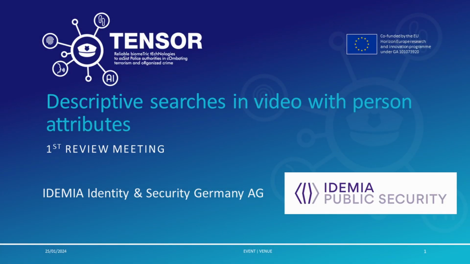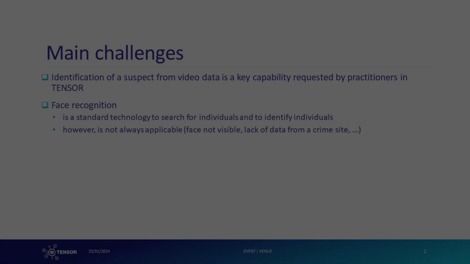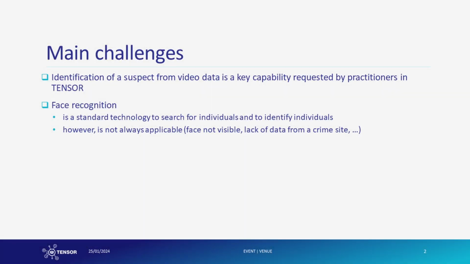What does it take to identify a suspect from video given a description like, a male person, about 40 years old, wearing a black jacket, and blue jeans? The identification of a suspect from images or videos is a crucial function within TENSOR, as outlined in Use Case 1 and corresponding user requirements.